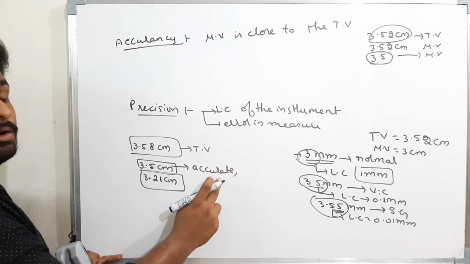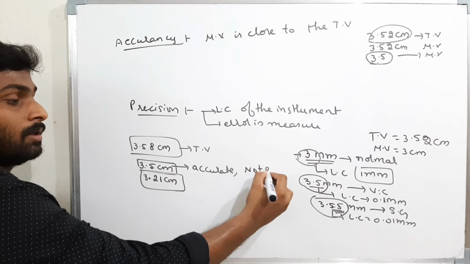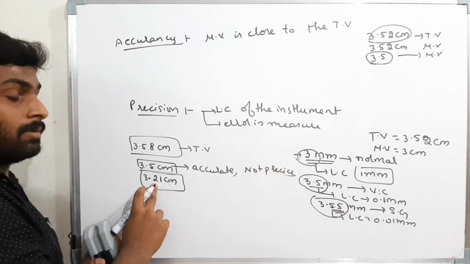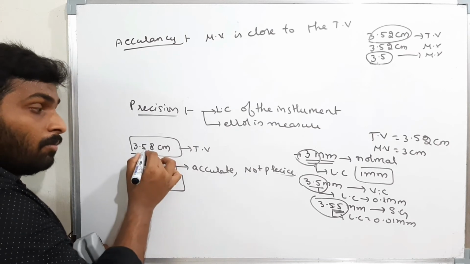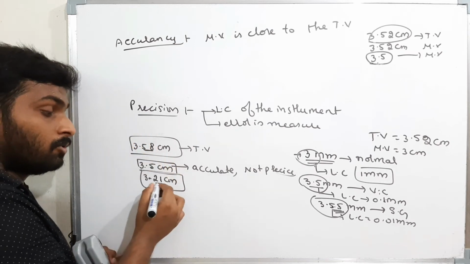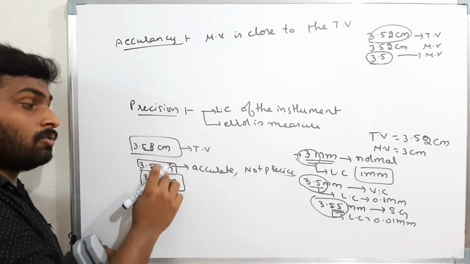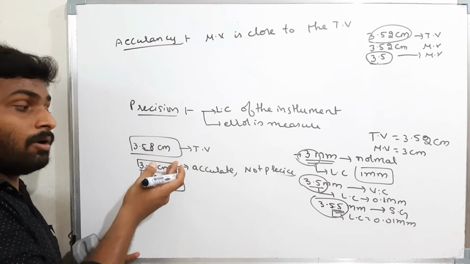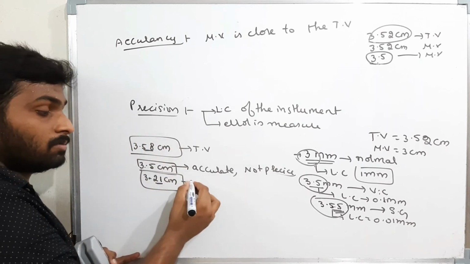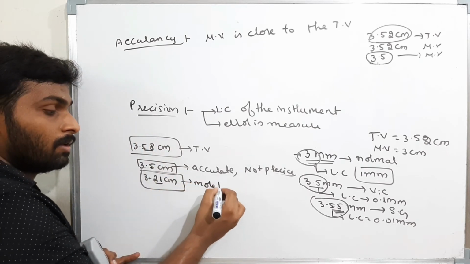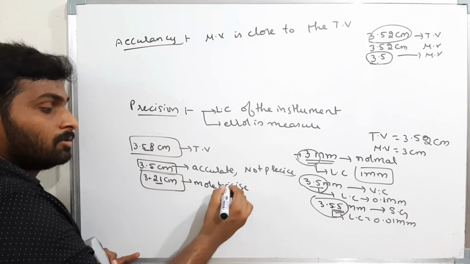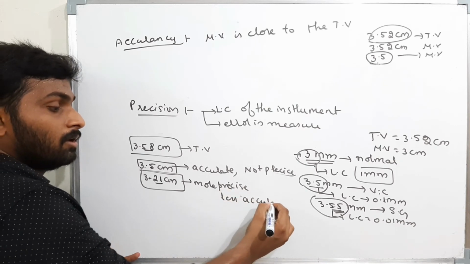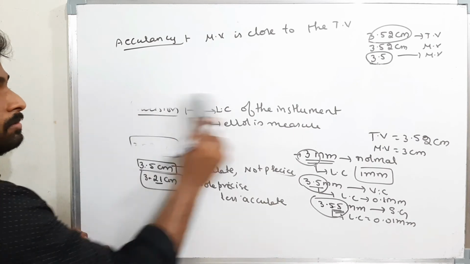This is the more accurate value and this is not precise. But if I take 3.21, after the decimal, how many digits are there? 2. Here also after the decimal 2 digits are there. Means these two are measured with the same type of instrument. Therefore I will get the value more precisely. I will say this is more precise, and this is less accurate. Now we will see one more example.